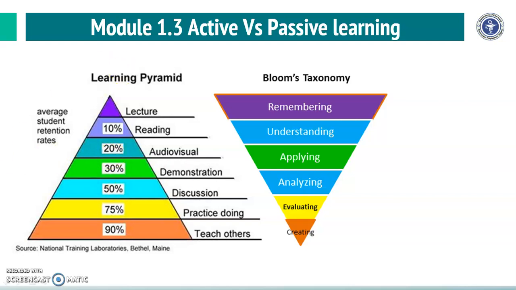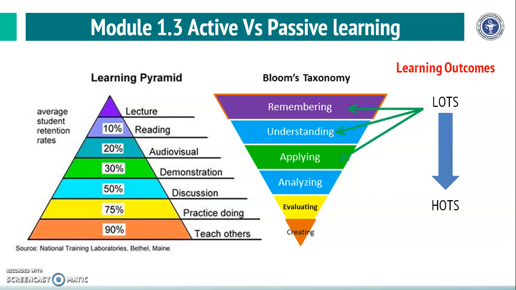But we apply the active learning strategies, the retention rate increases. Not only that, we can see that we can convert the lower order thinking skills into higher order thinking skills if we use active learning strategies in our teaching methodology.